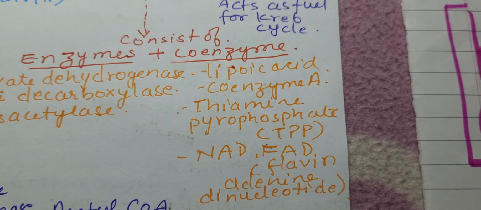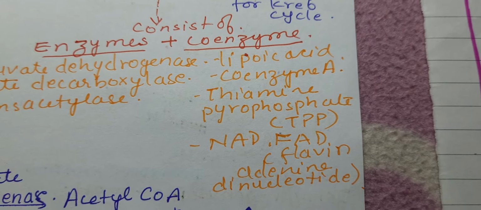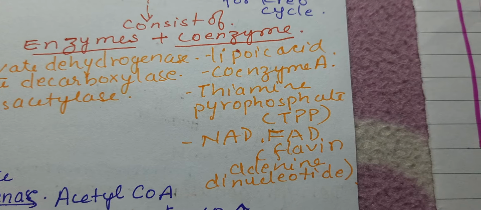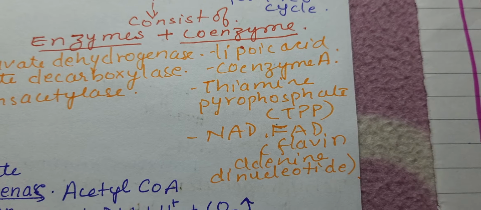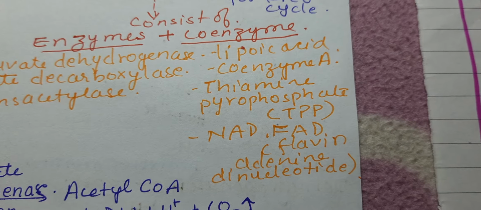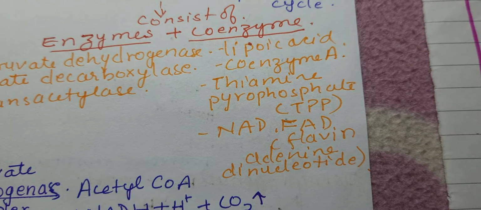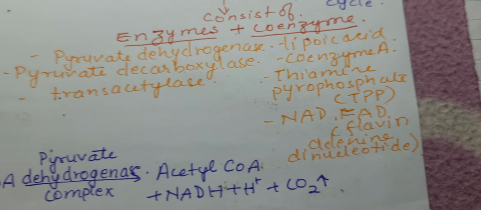With this, many coenzymes are required for the function, like lipoic acid, coenzyme A, thiamine pyrophosphate, NAD, FAD. FAD is flavin adenine dinucleotide, which is synthesized from vitamin B2, riboflavin.